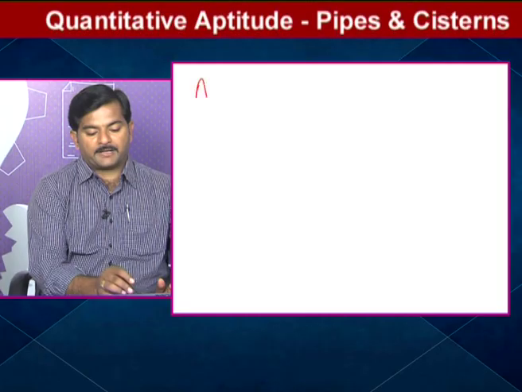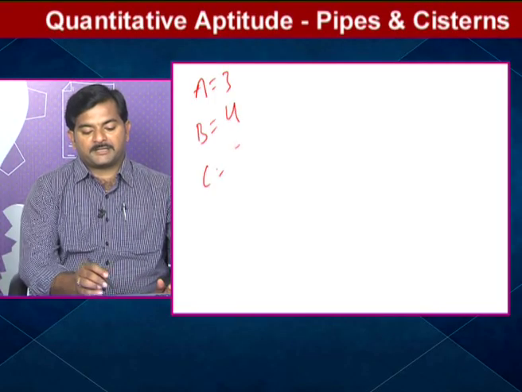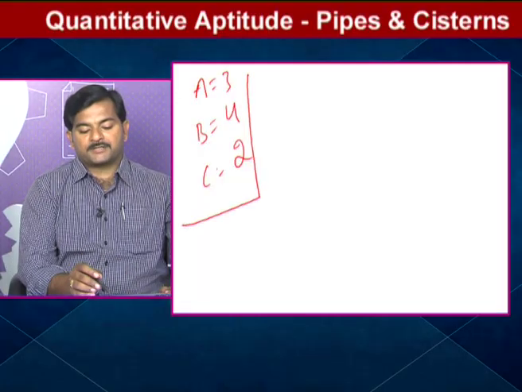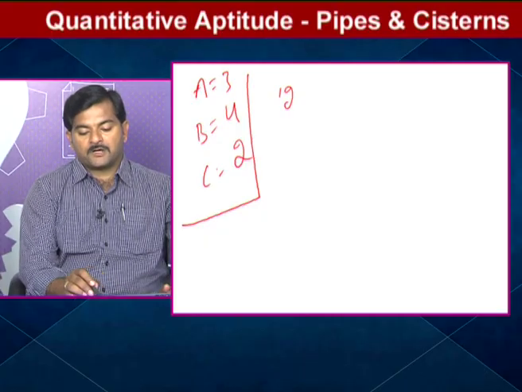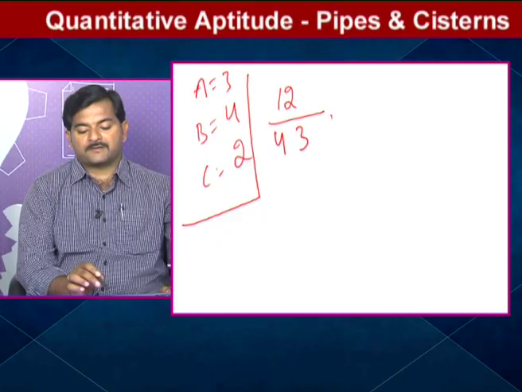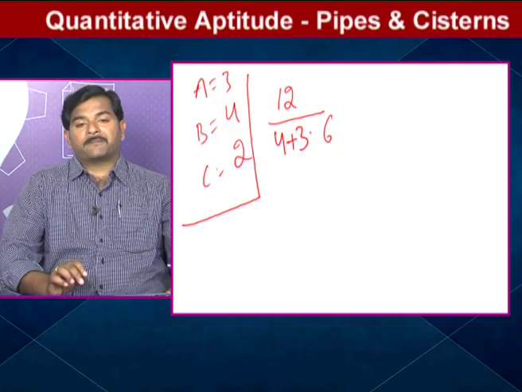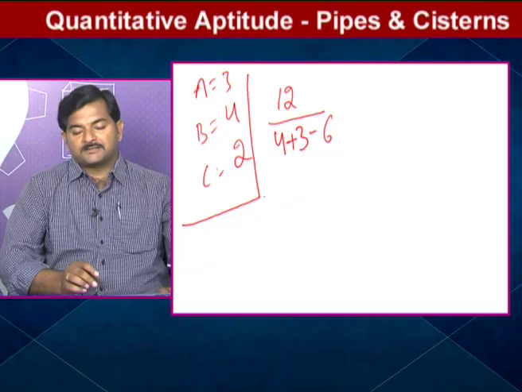Let's say for example, we'll take the values as pipe A 3 hours, pipe B 4 hours, whereas pipe C is emptying, but in how many hours? Only 2 hours. 3, 4, and 2. We'll apply the concept of LCM by factors method. 3, 4, 2, LCM is very clear, 12 by factors. How will you take the factors here? 3 4s are 12, 4 3s are 12, 2 6s are 12. So the first 2 pipes are filling, the 3rd pipe is emptying. So here 12 by what can you say? 7 minus 6 means 1.